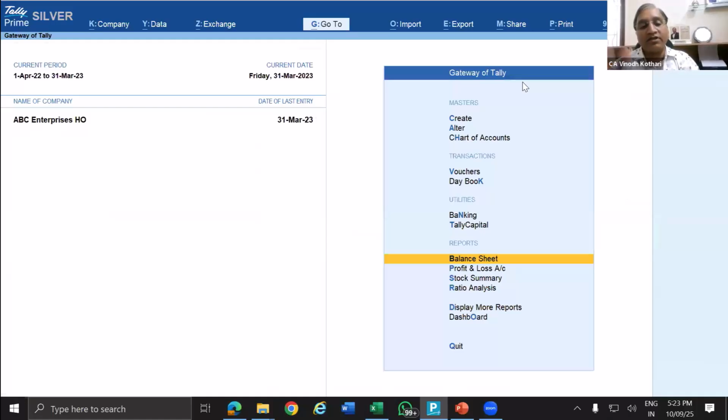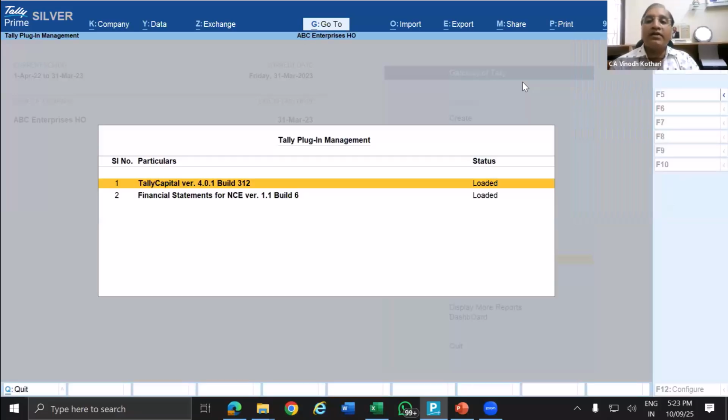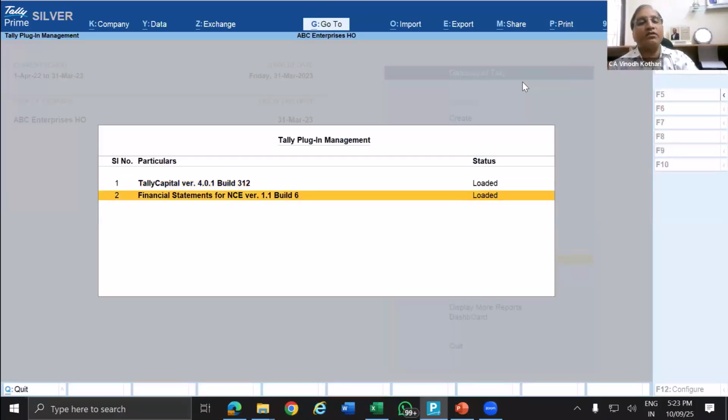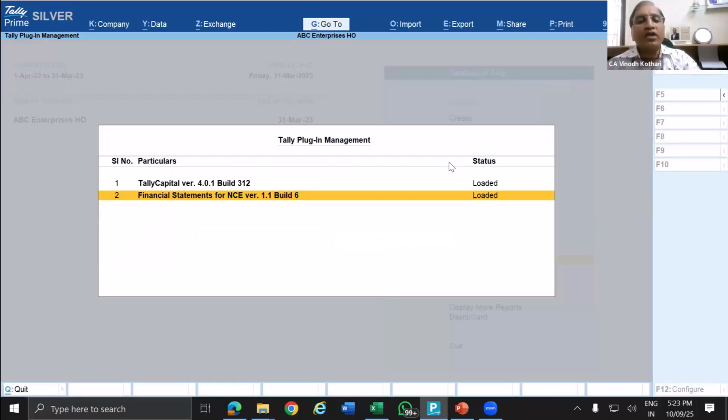Another method to find whether it is updated or not: go to F1, that is help, go to plugin. In the plugin, you can see these two financial statements are loaded. If you say, sir, I don't want this financial statement, you can even unload it, opt out. That option is also available, but that is not for now. If you check and the financial statement for this version is not available, that means you have not updated your license inside Tally. Once you update, this will be loaded.